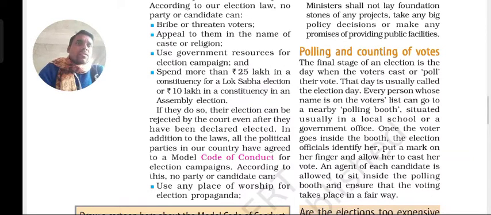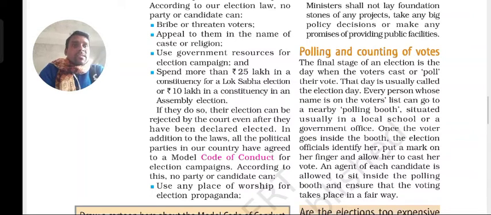They will check it, and if it is really that particular person's name and everything is there, then they allow the person, and on the index finger they put a type of black ink. That is a marking to show that this person has completed his vote. So the ink is applied on the left index finger, and then he goes to the voting and finally gives the vote.